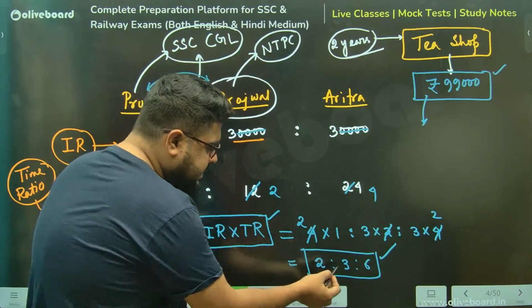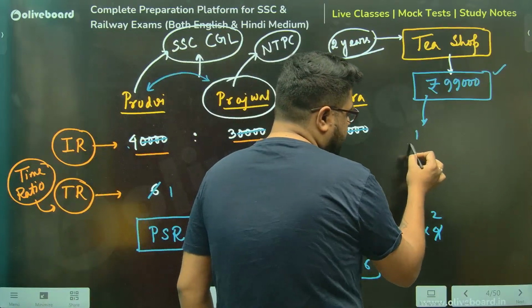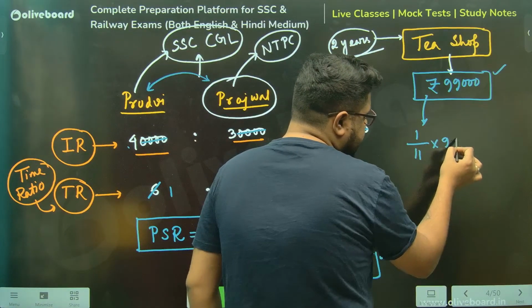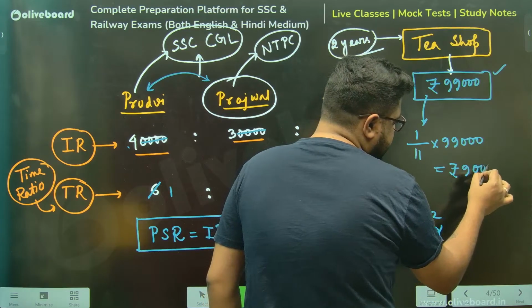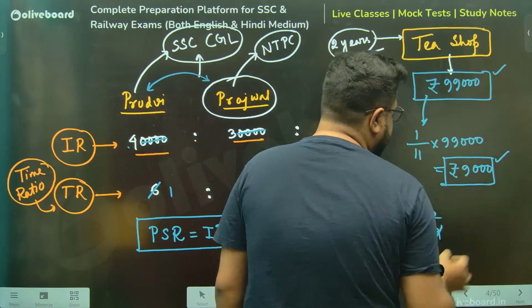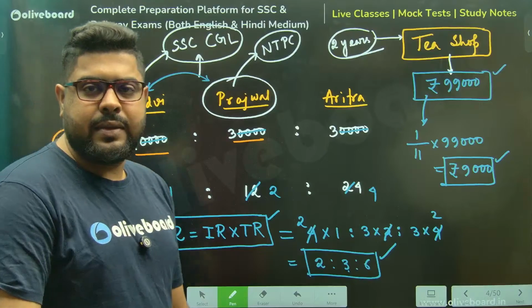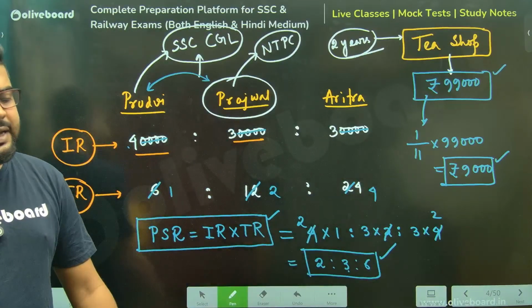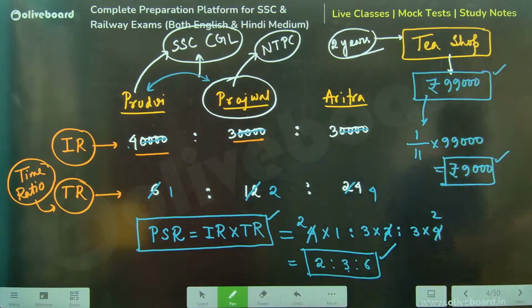What is the difference between Prajwal and Prithvi? 3 and 2, 1 part. So one part out of 11 parts of total 99,000. So the difference between the amounts that Prithvi and Prajwal will receive is 9,000 rupees, sir. Is this clear? Again, these two things are the complete basics of the chapter. And if it is clear, then only I can move a little bit ahead from here.